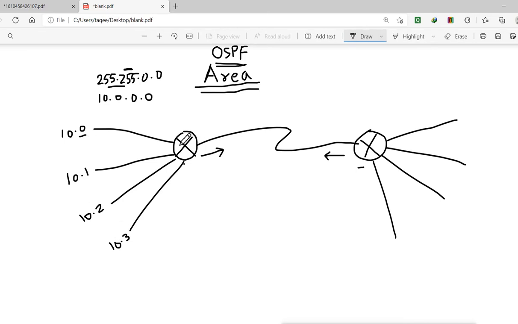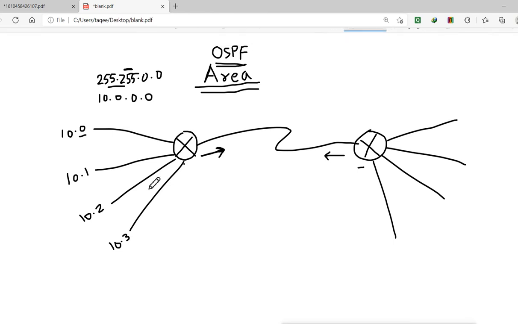Now when this router wants to send the information to this other router, it will try to do the auto summary. Auto summary means it will try to summarize these addresses into a single one. So it will send the information on this side. It will send only what? It will send that I have this network 10.0.0.0.